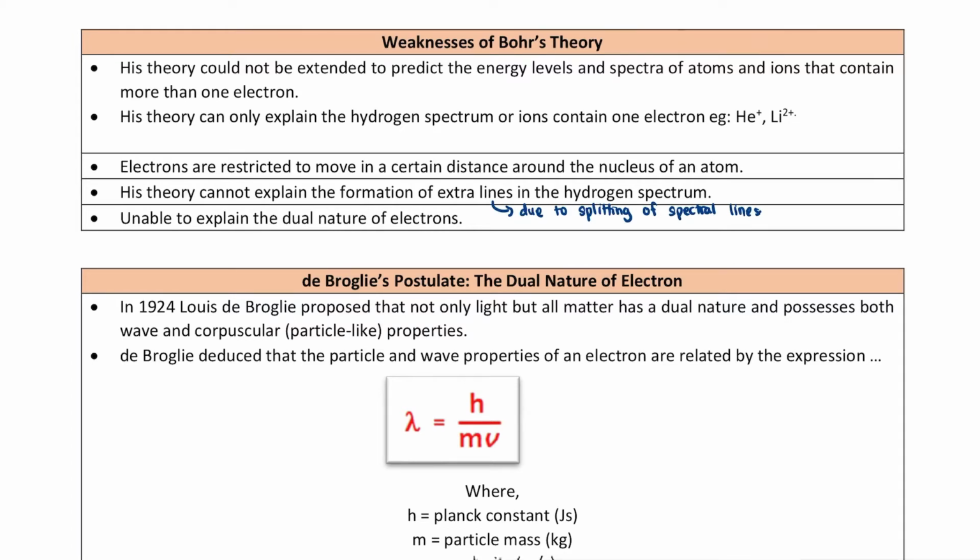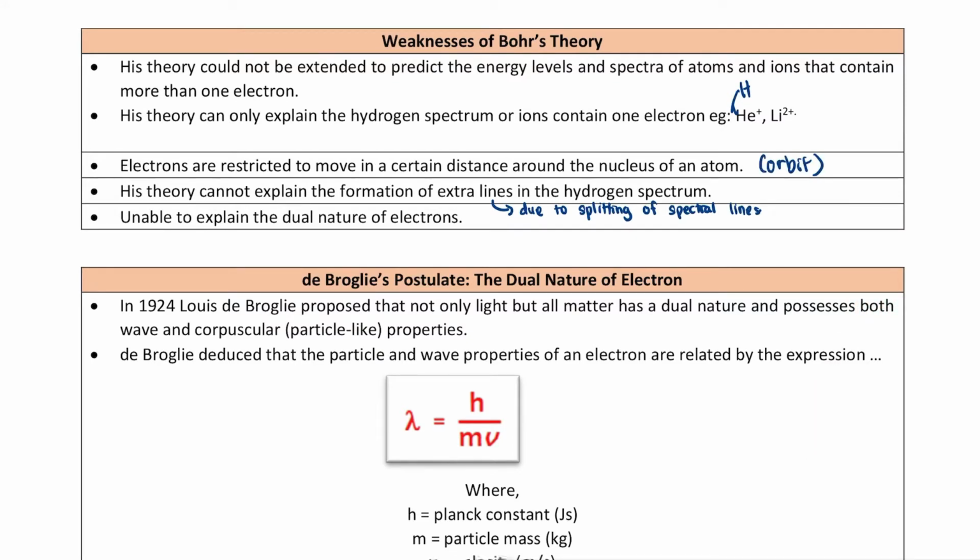Okay. Alright, so his theory can only explain hydrogen spectrum or ion that contain one electron, such as hydrogen. Okay. Apart from hydrogen, okay, boleh juga ni lah He+, sebab kita tahu helium ada dua elektron sebenarnya. Okay, tapi bila plus, that mean dua elektron tu jadi satu elektron. So the same goes for Li2+. Okay, initially ada 3 elektron, tapi bila ada 2 plus over here, so dia akan jadi satu elektron sahaja.